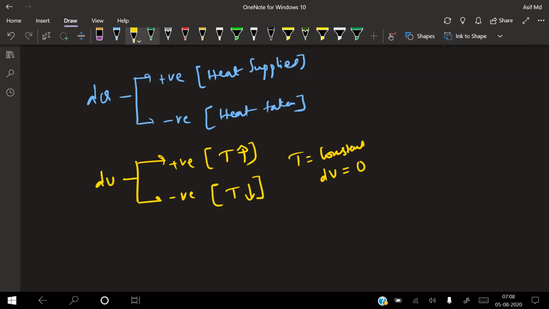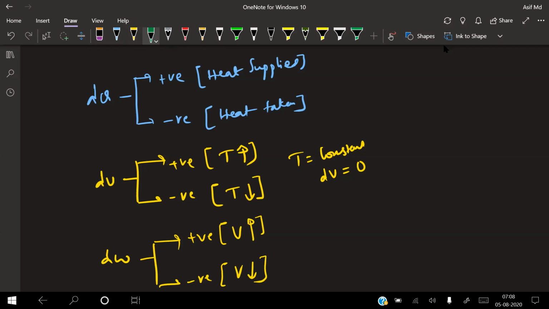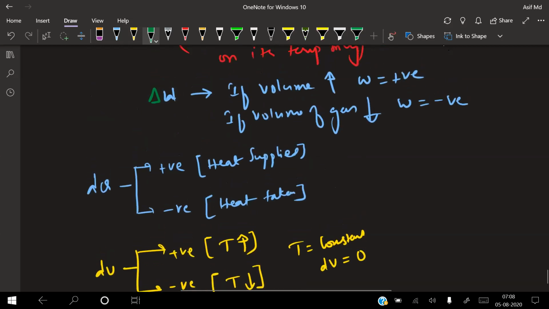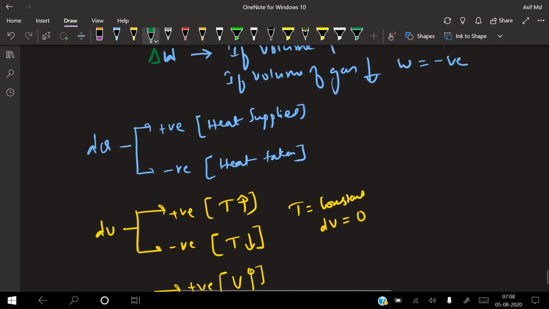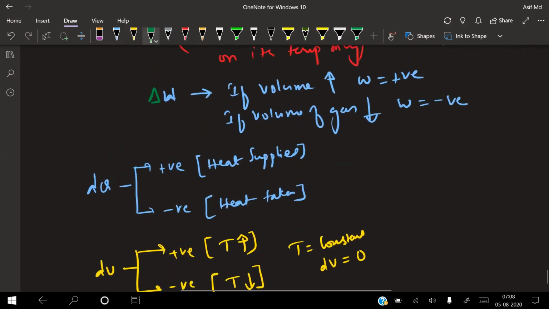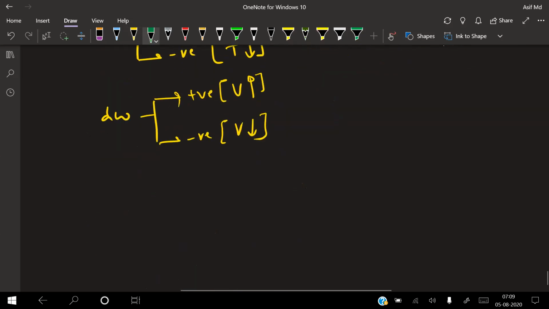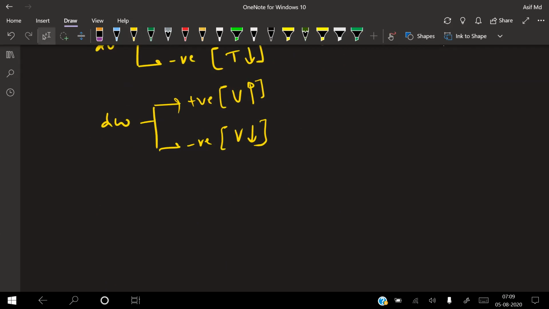The same way for dW. When will it be positive? When volume increases. When is it negative? When volume is decreasing. This is the complete basics you need to remember. So delta Q is heat energy, delta U is internal energy, and dW is the work done. Clear? Yes, sir. Let us try to write it in more detail in differential form.